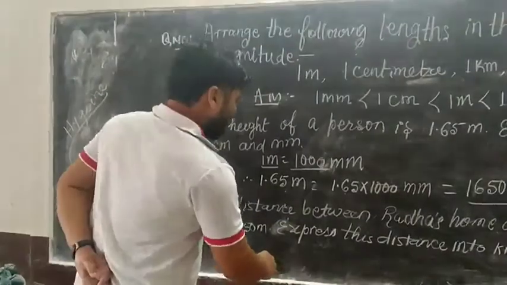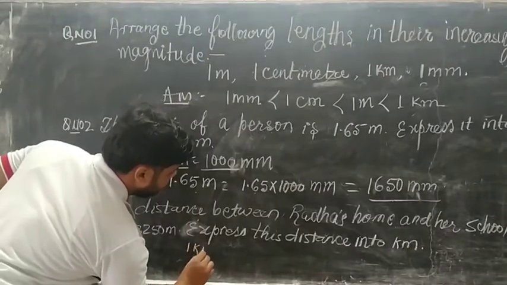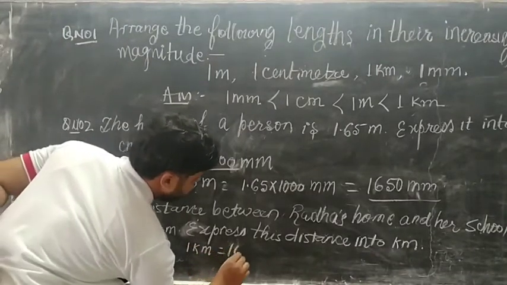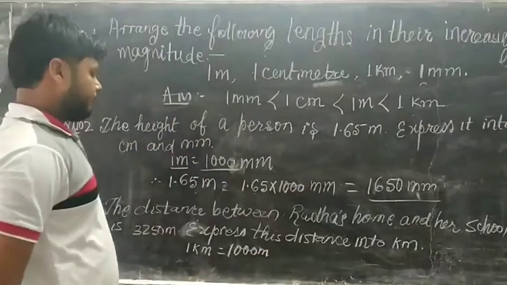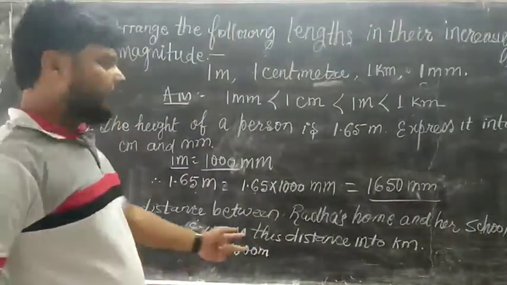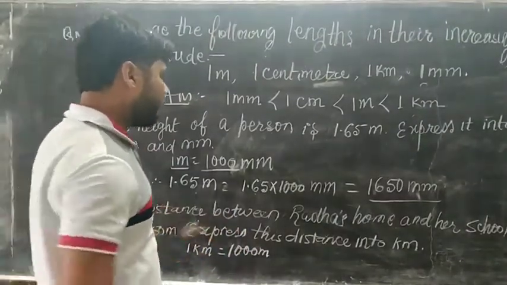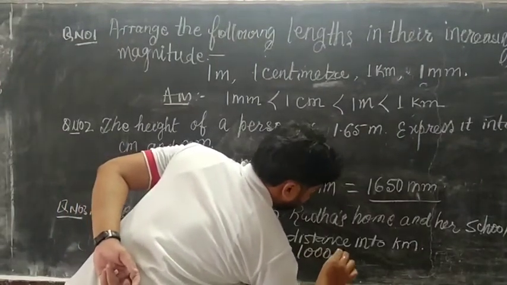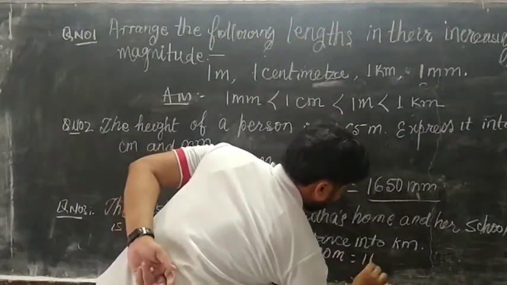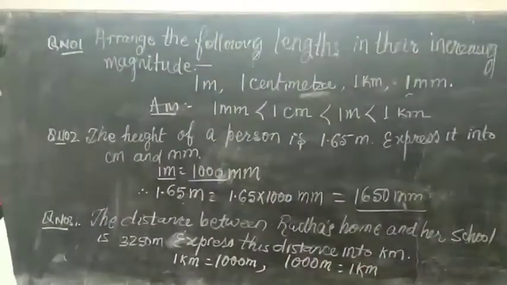Okay, actually we know 1 kilometer equals 1000 meter. We can also write this as 1000 meter equals 1 kilometer.